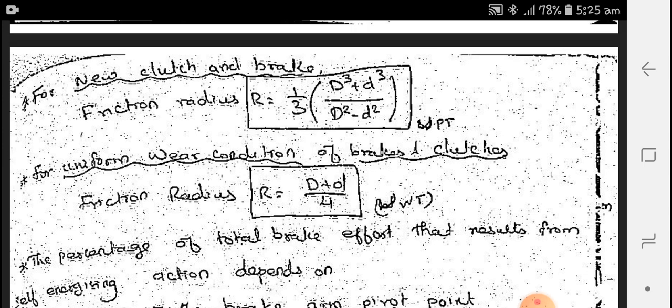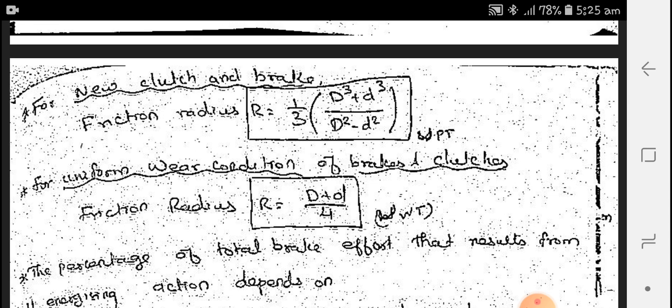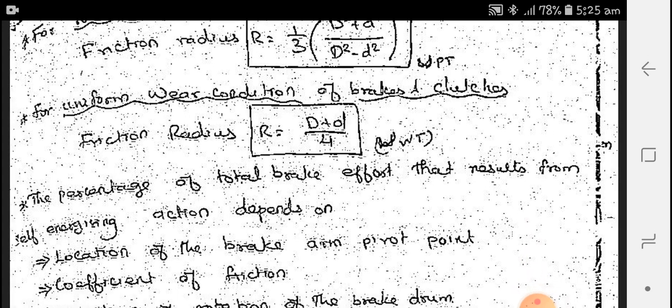So the first formula is the uniform pressure theory and the second formula is the uniform wear theory. As per uniform pressure theory, the pressure is constant, whereas in the uniform wear theory, the wear is constant. And in the uniform wear theory, pressure is inversely proportional to diameter. When the diameter increases, the pressure decreases.